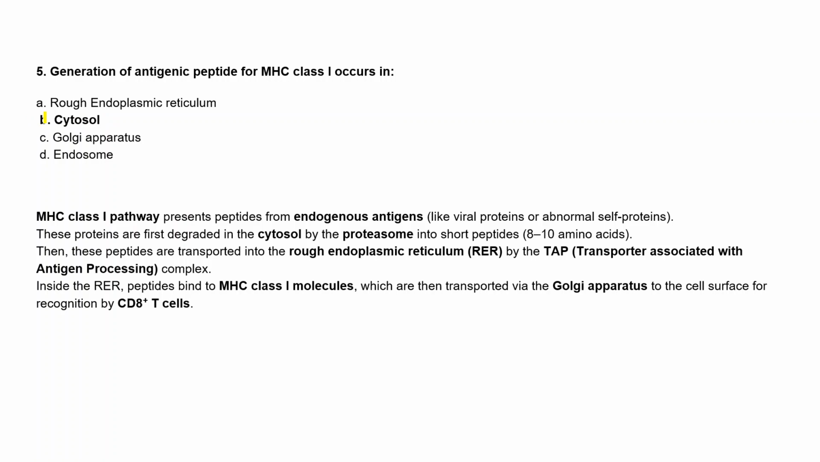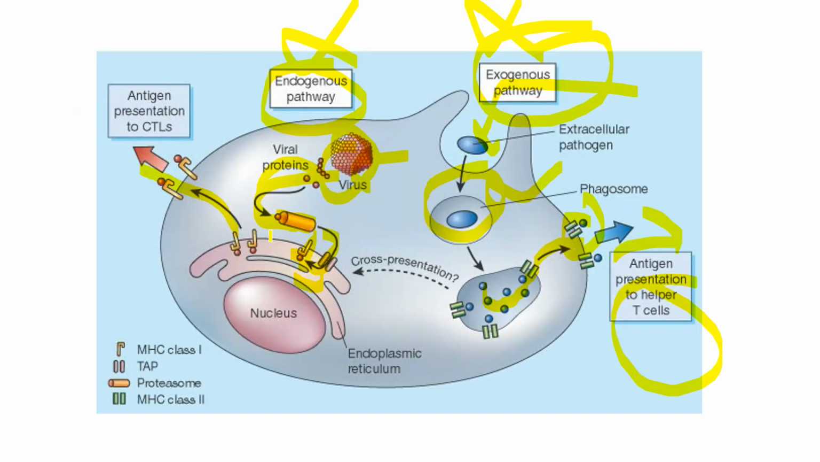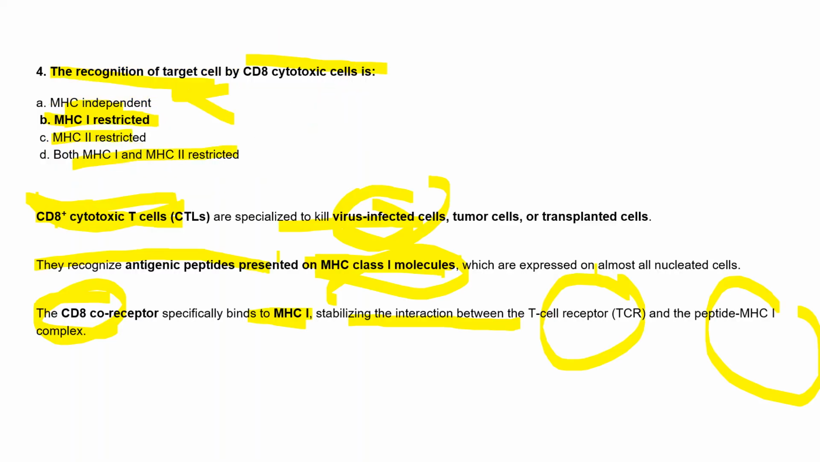So you were right, very good. Cytosol is the right answer. We know that the MHC class 1 pathway presents peptides from the endogenous antigens, like viral proteins or self proteins. These proteins are first degraded in the cytosol by the proteasome. Here also we can see that first it is degraded by this proteasome. And where is this proteasome present? In the cytoplasm only, right? This is the cell and this is the cytoplasm. Before that only it will degrade and then it will come into the endoplasmic reticulum.